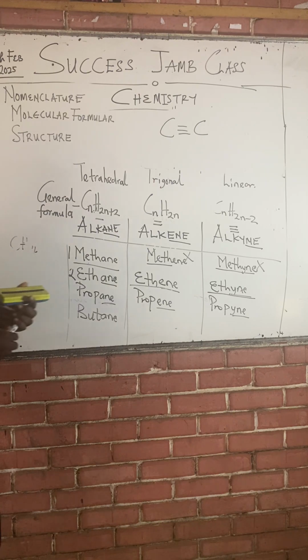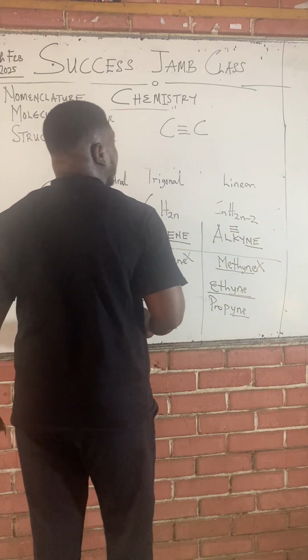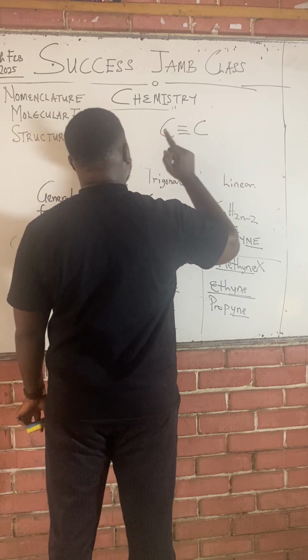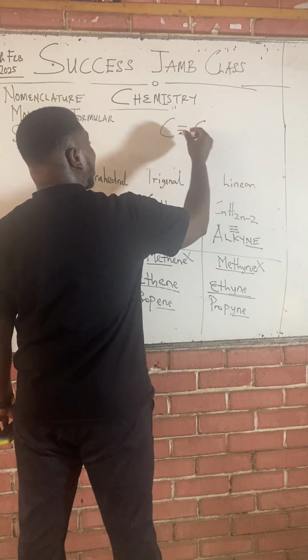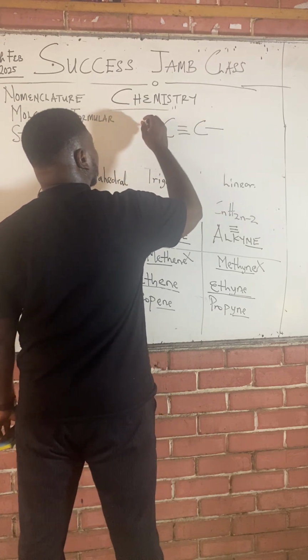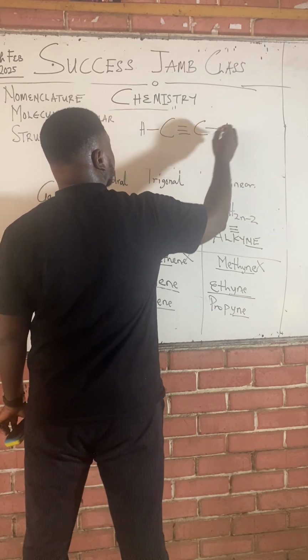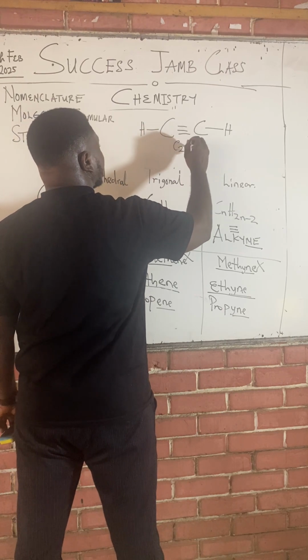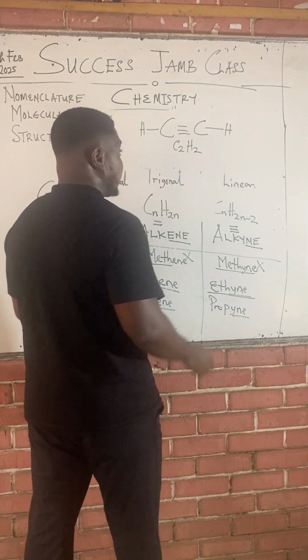So after having your two carbons, you now ask yourself how many more bonds can each of these carbons have? Carbon must only have four bonds. So if you have 1, 2, 3, how many more bonds can this carbon carry? One more. Also this side, one. H, H. So it means that this is C2H2. And this is ethyne.